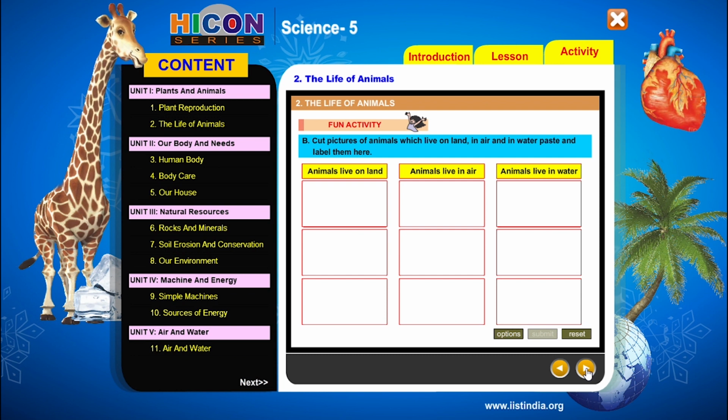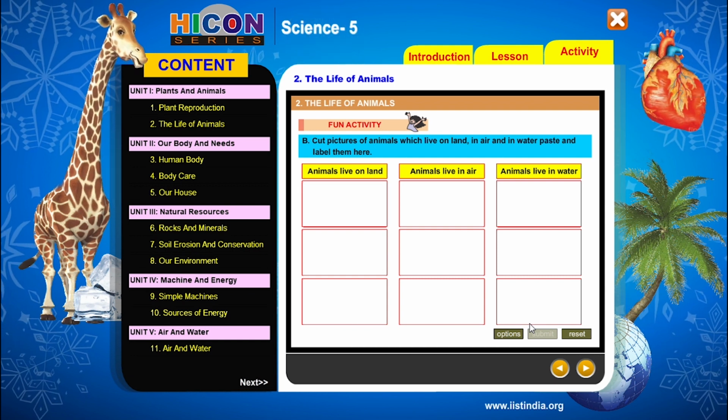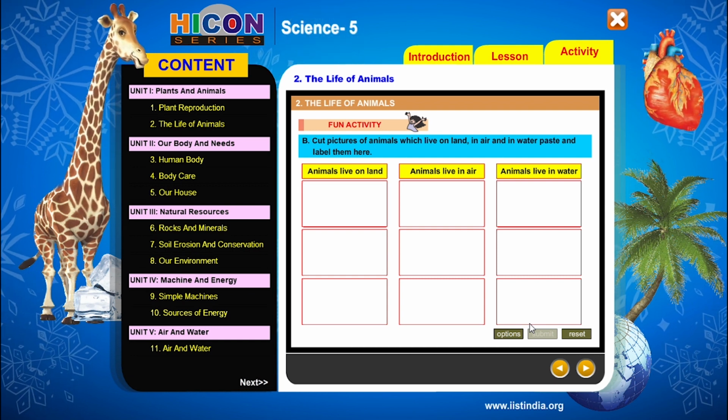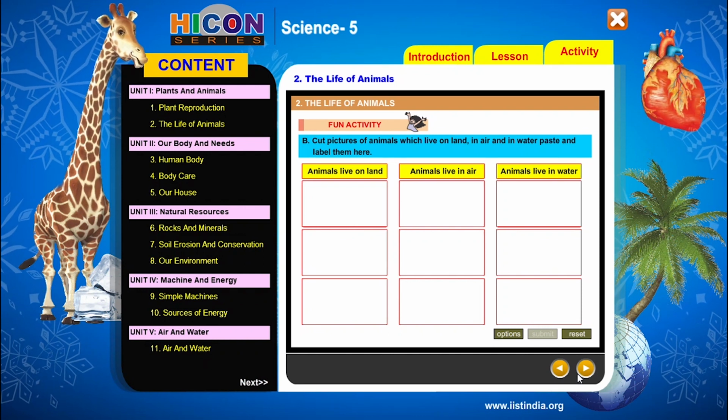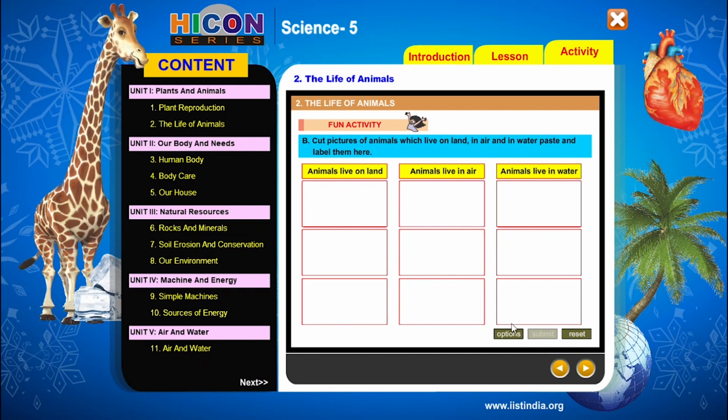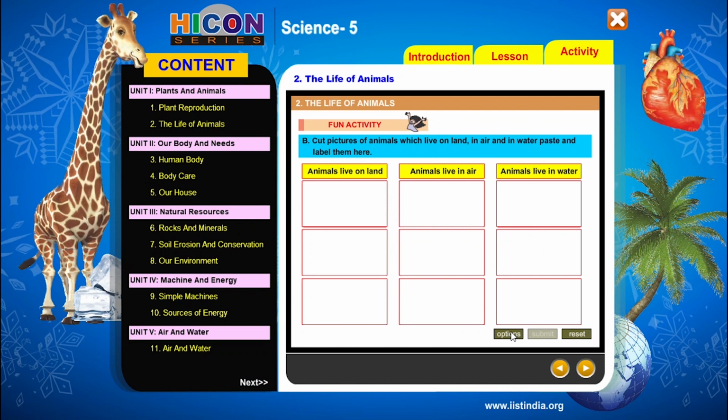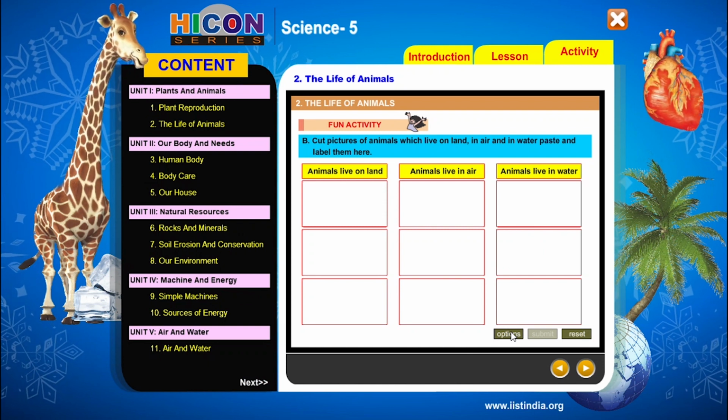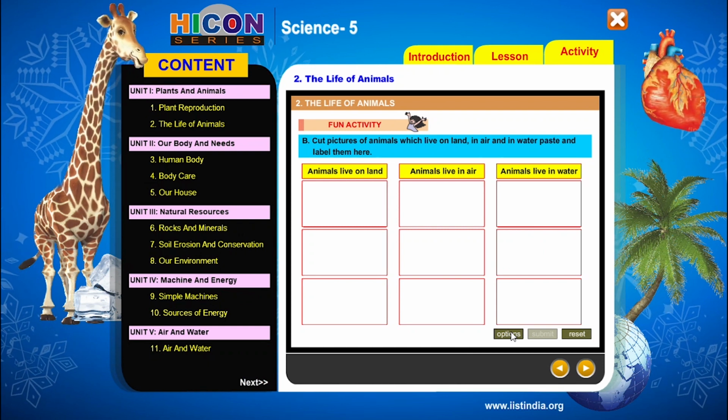And the animals which live in air, birds, especially birds live in air like sparrow, parrot, crow, dove. So these are vultures, eagles. These animals live in air. And the animals which live in water are fishes, whales, sharks. So these are the examples for animals which live in water. So you can collect the pictures of these animals and also you can paste those animals in the boxes provided.